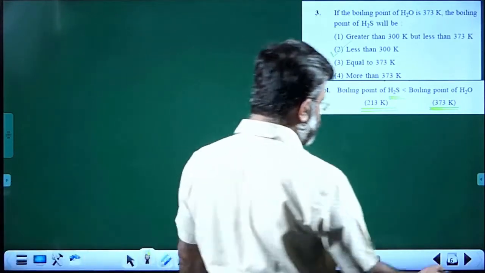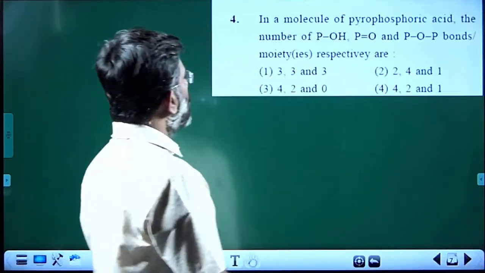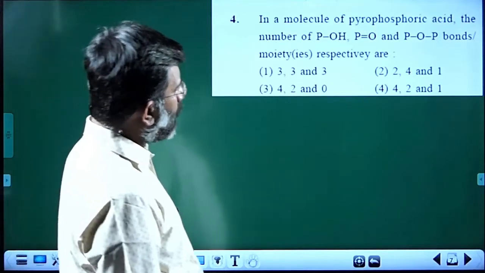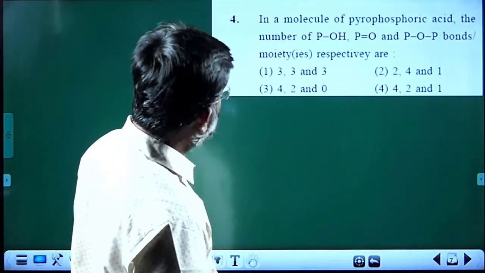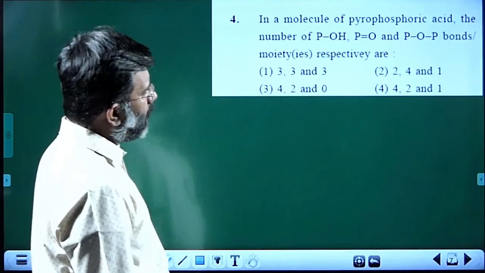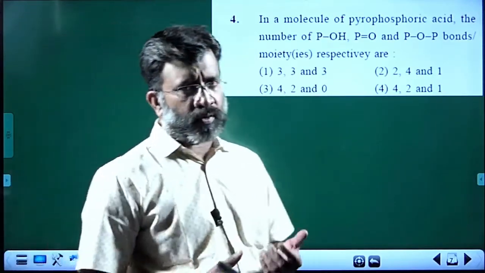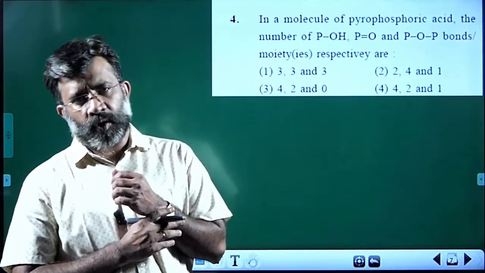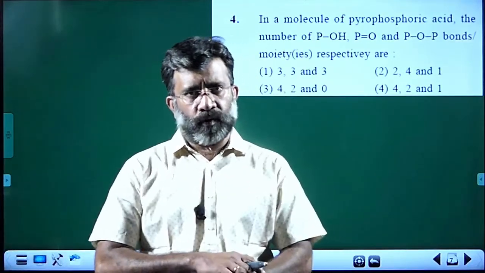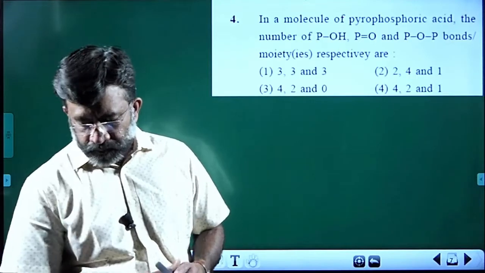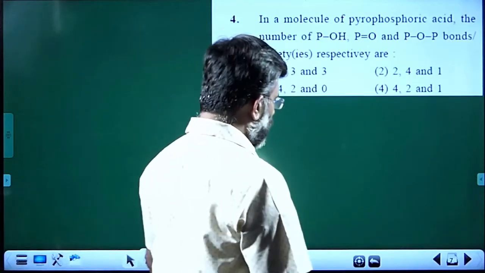Next question. In a molecule of pyrophosphoric acid, the number of POH, PO and POP bonds are respectively. Textbook question only. And the molecular structures of oxoacids of phosphorus you have to learn. All structures you have to learn.